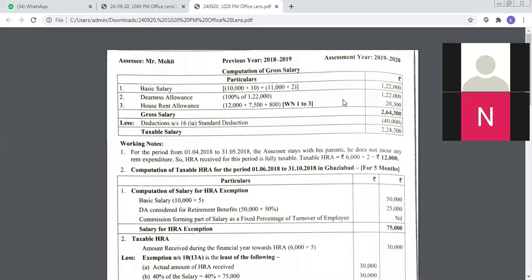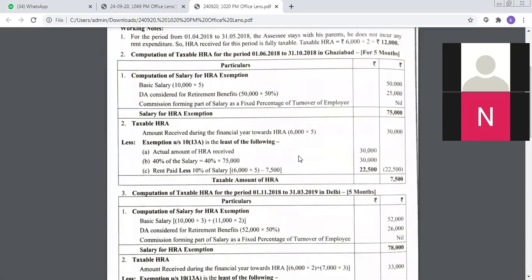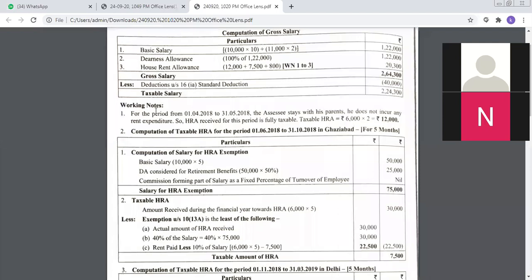No, sir. Okay. Now, for our calculation purpose, there are two working notes here. First thing, he's staying in a rented house. First of all, he was staying with his parents. So if you're staying with your parents and if you don't pay the rent, we will not consider that part. That was very clearly given to you in the problem. If he's staying with his parents and not paying the rent, we will not consider that part as far as calculation of HRA is concerned.